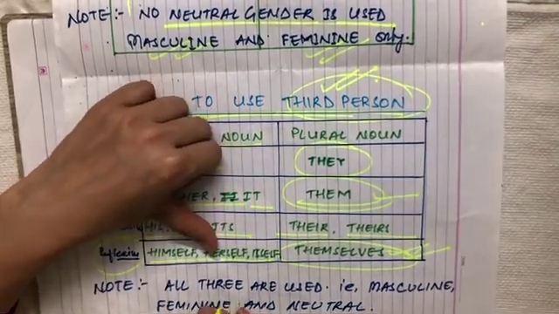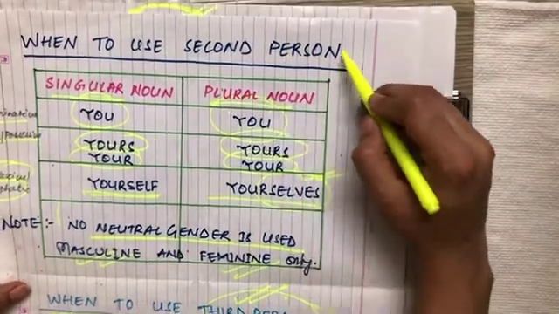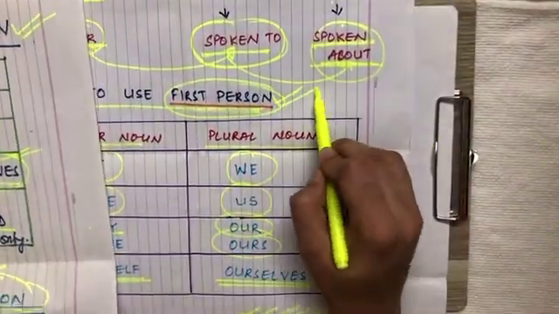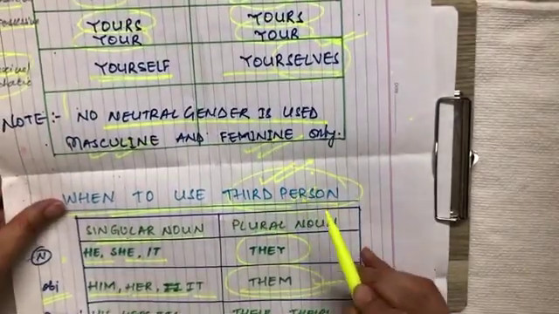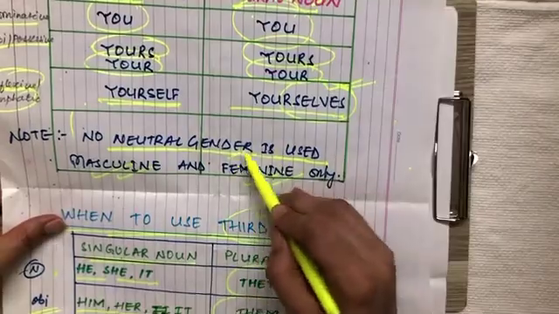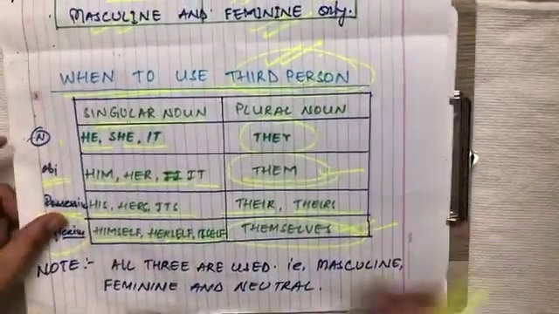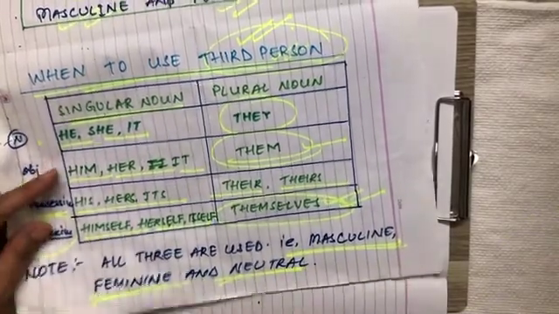Important point: as we have seen earlier, when we were talking about the second person and first person, we were not using the neutral gender. Neutral gender was missing. In these cases, neutral gender was not being used. But in the third person, all three can be used: masculine, feminine and neutral gender.